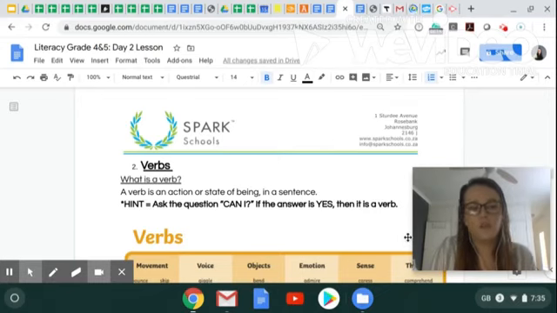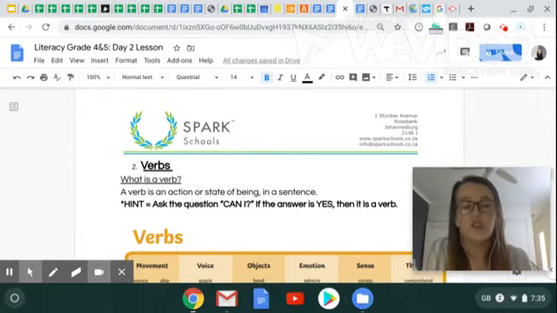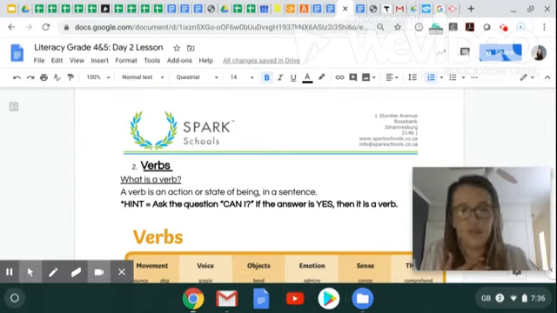Now we are going to start with the second part of our lesson, which is about verbs. Let's recap. What is a verb? A verb is an action or a state of being in a sentence, meaning it is a doing word. I have a little hint for you. What I usually do to remind myself if a word is a verb in a sentence, I do the following.